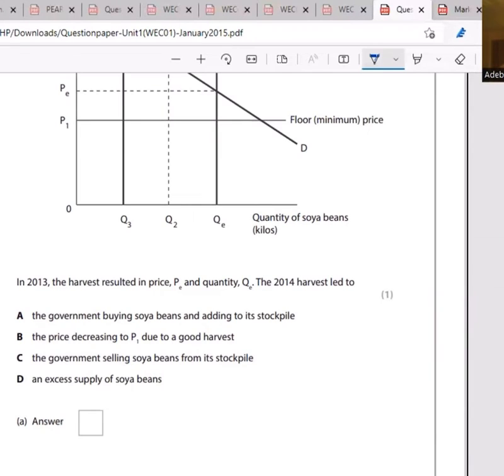No. C, the government selling soybeans from its stockpile. Yes, the government is selling, because we said a buffer stock is when the government buys products when they are in surplus and sells them when there's a shortage in the market. So C is an option. D, excess supply of soybeans. With an excess supply of soybeans, we don't even need the government to intervene. So the answer is C.